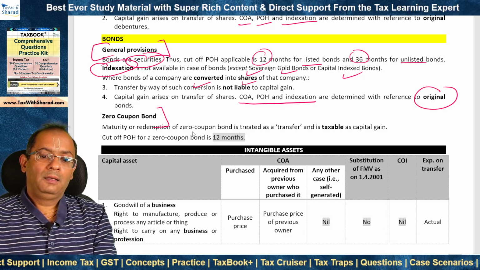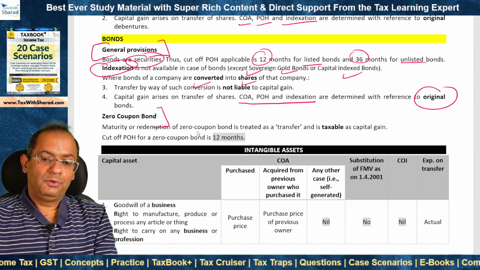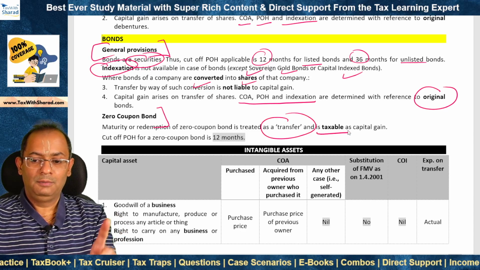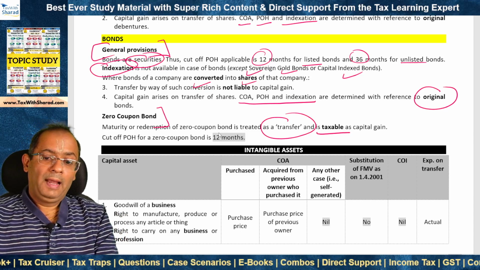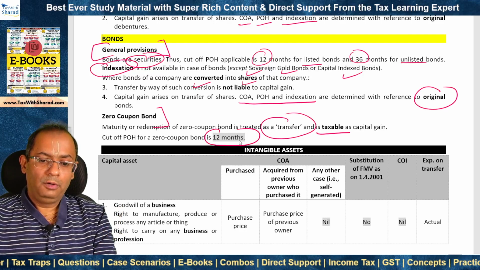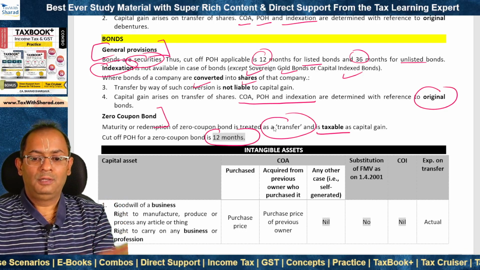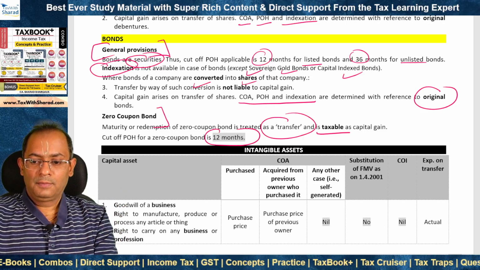And what is that? We have already noted some time back that maturity or redemption of a zero coupon bond is treated as transfer and therefore it is taxable as capital gain. And the cutoff period of holding for a zero coupon bond is 12 months. So if it is more than 12 months, long-term capital gain applies.